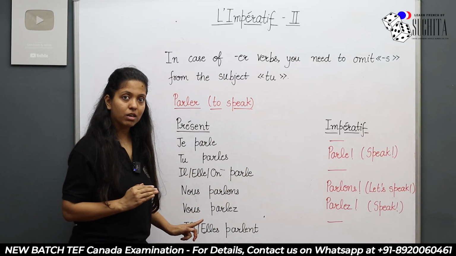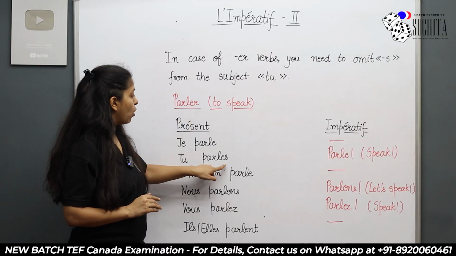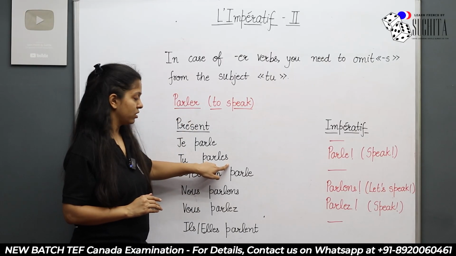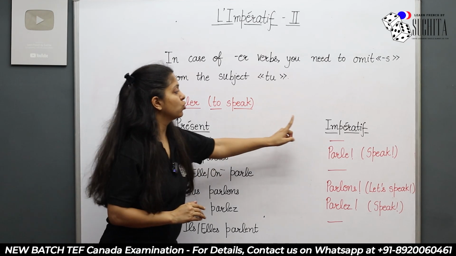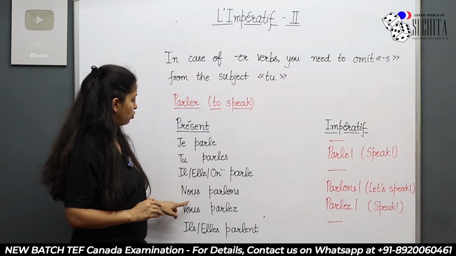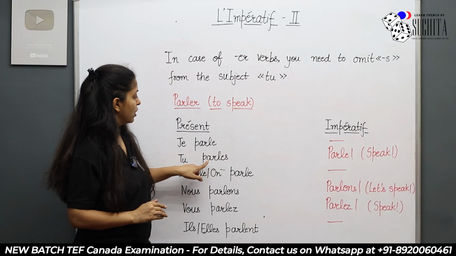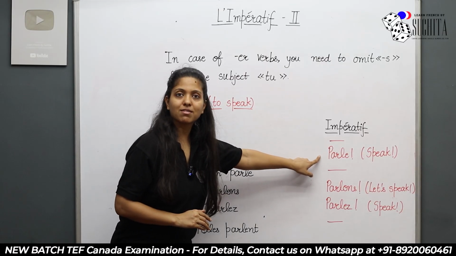Now let's look at the exception. Since it is ER verb, you are going to omit this S from the subject tu while you change from present to imperative. So you see, while I've changed, I've removed this tu, nous and vous, of course. But with this parles, you're also going to omit this S, right?